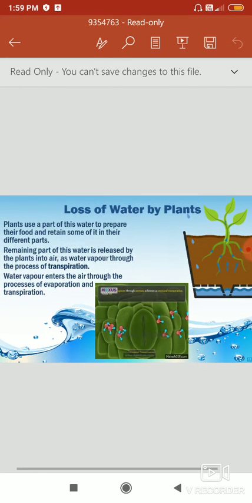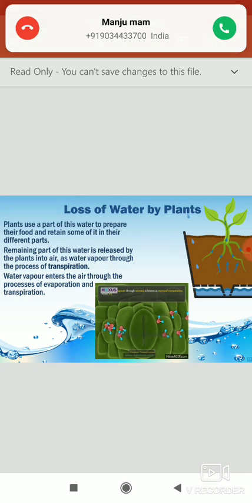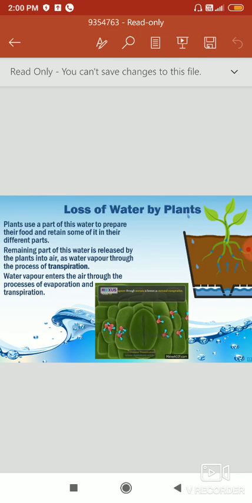Now, what happens next? The excess water from the plants goes to the atmosphere again through the process of evaporation. And this loss of water from plants is called transpiration. And do you know, this transpiration is the major factor responsible for evaporation of water on earth, which then leads to the increase of humidity, the increase of water vapor in the atmosphere.